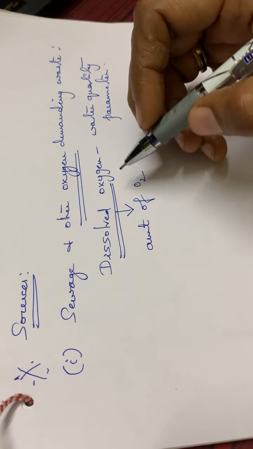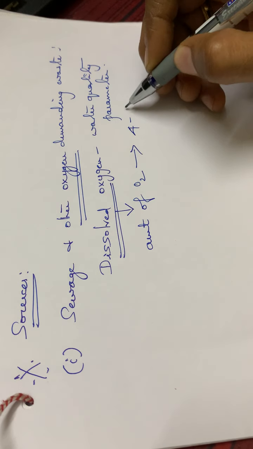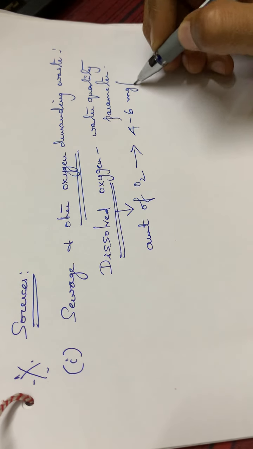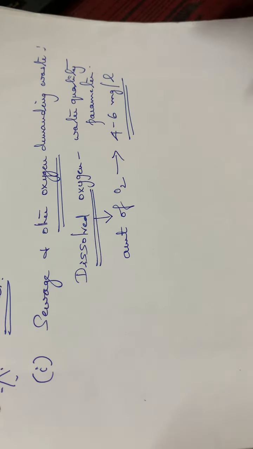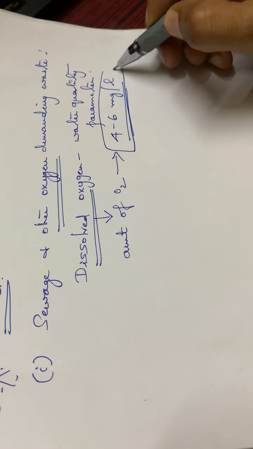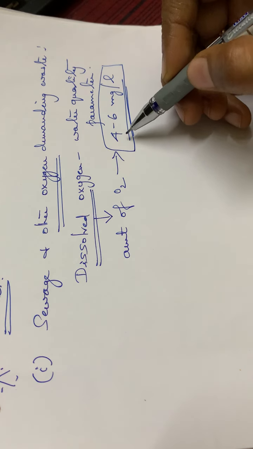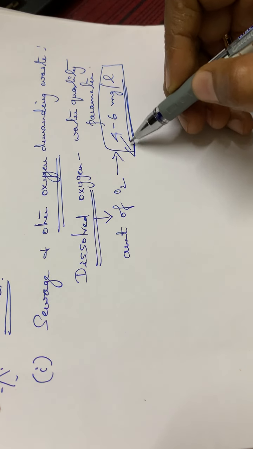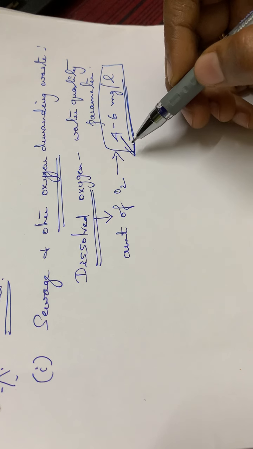And also normally the optimum level of dissolved oxygen is about 4 to 6 milligram per liter. So for an unpolluted water body, the dissolved oxygen content will be 4 to 6 milligram per liter. If the value is less than 4, that means the water is polluted.